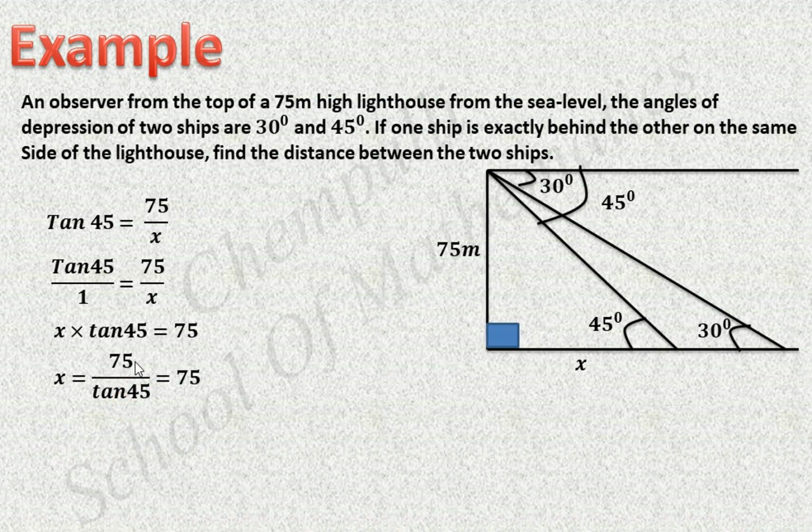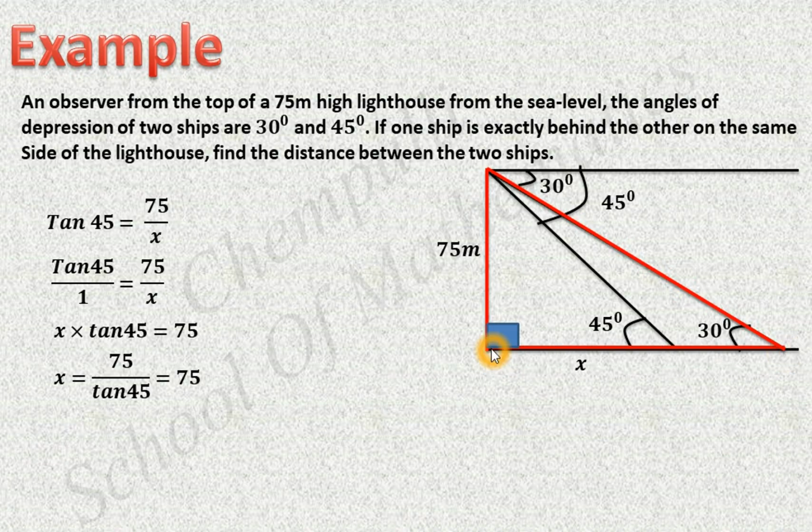Use your calculator and find this value. You will get the answer 75. That is, this distance x is 75 meter. Okay, then the next part. Consider this big right angle triangle. In this right angle triangle, we know this angle is 30 degree and this opposite side is 75 meter. We have to find this part, that is the distance between the lighthouse and this ship.